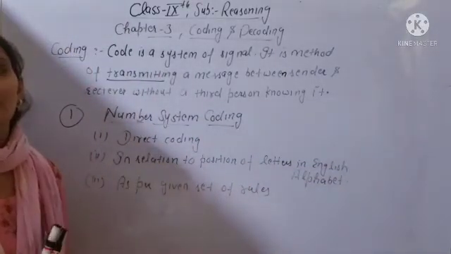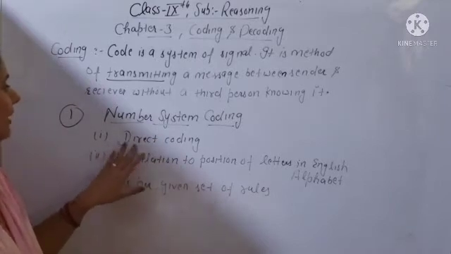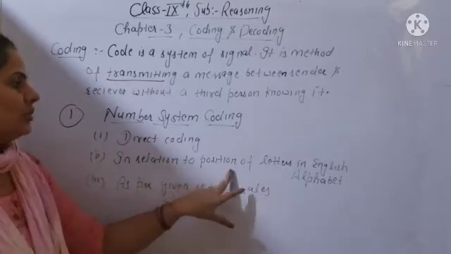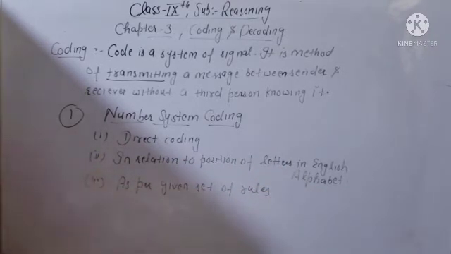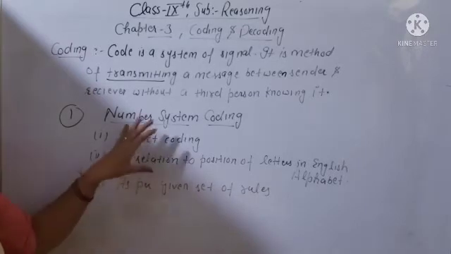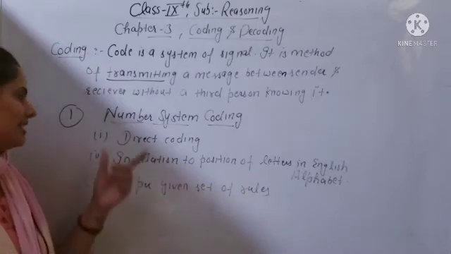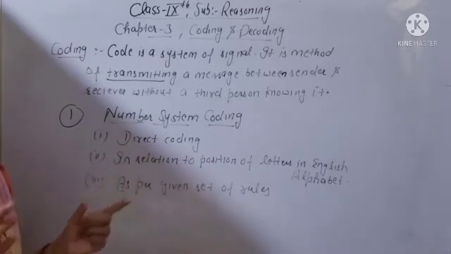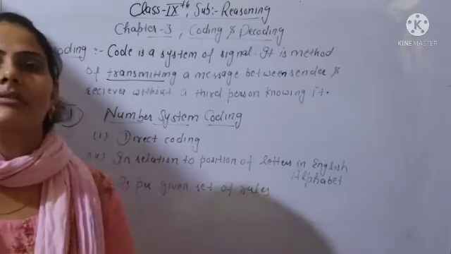Number system coding we will divide into three types. First one we will do direct coding. Second, we will do in relation to position of letter in English alphabet. Clear? And third one we will do as per given set of rules. So in number system coding, first part, A part, is direct coding. In direct coding, the numbers or alphabets are given and it is written in this language. After that, what will be the answer?